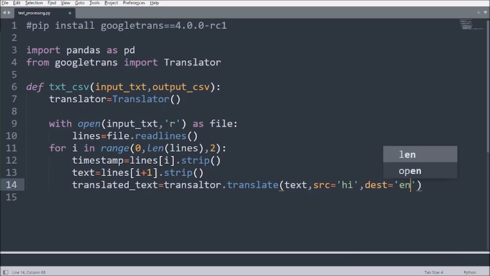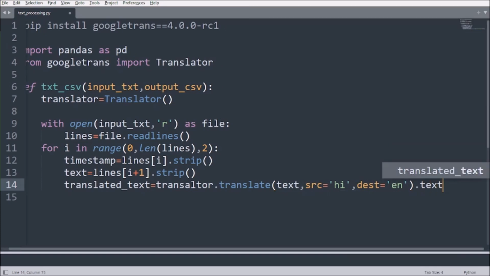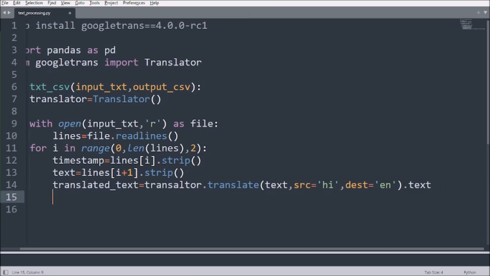Okay, so just put en, and after getting this translation, there is a kind of parenthesis and a syntax will be there. To get the text you have to say it in this way. So you just have to say dot text. Okay, so we are done here.